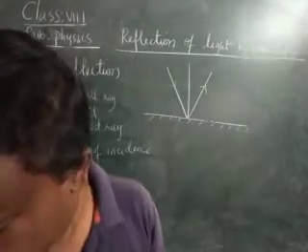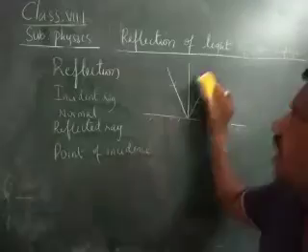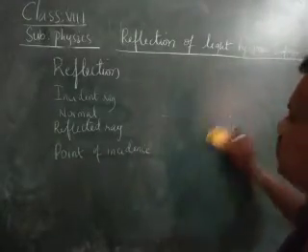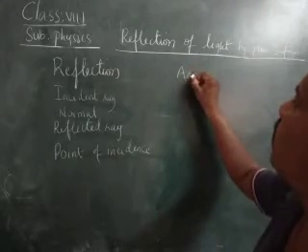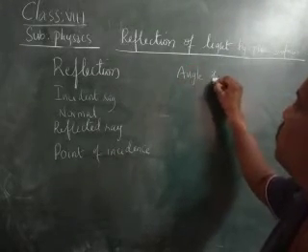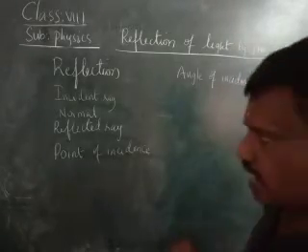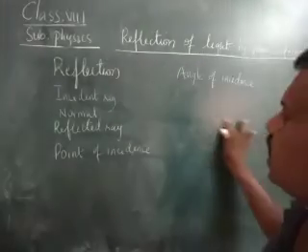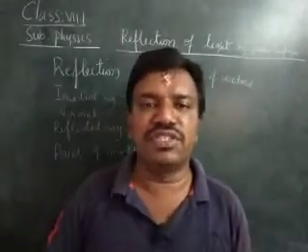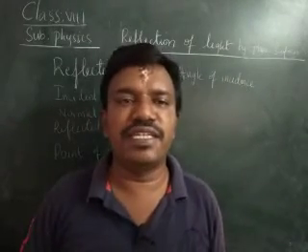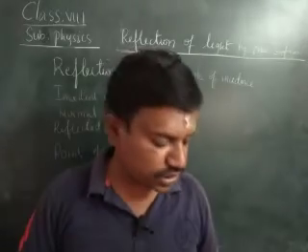Next, we have the angle of incidence. The angle between the incident ray and the normal is called the angle of incidence.